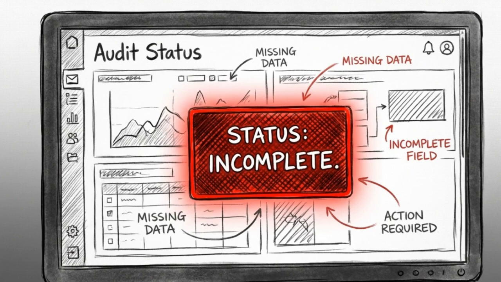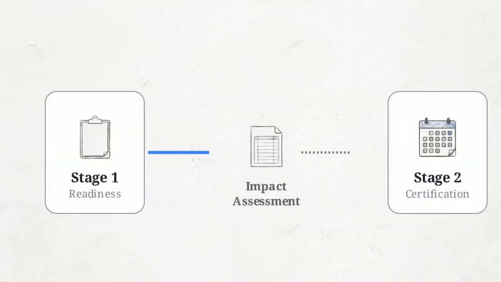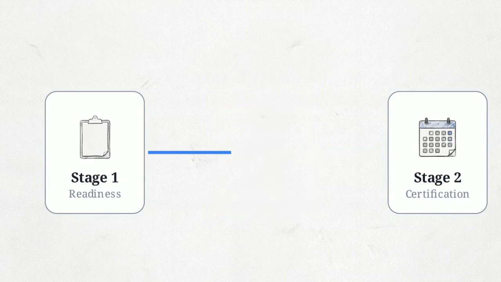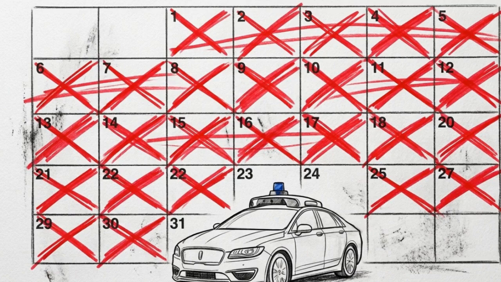The impact assessments for their highest-risk Level 4 models are missing entirely. Right next to that, 20 AI engineers lack mandatory safety training records. These gaps halt the process immediately. Without those impact assessments, a Stage 2 certification cannot proceed. The organization's timeline to bring this vehicle to market is now severely compromised.